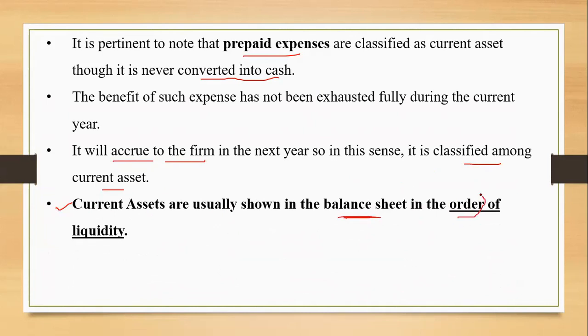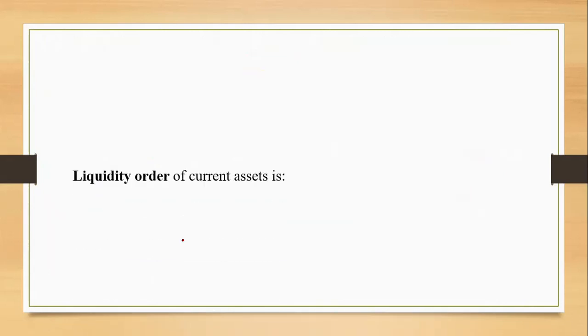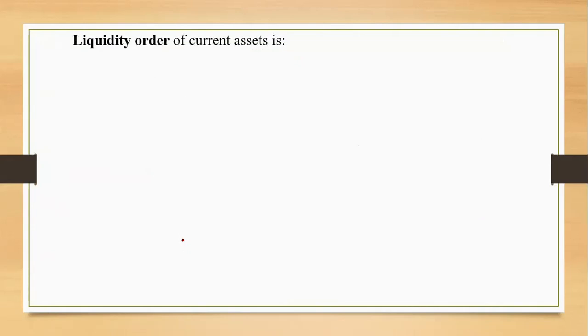But the order that is followed for current assets is generally the order of liquidity. The assets which are already in liquid form, or which can be converted easily into liquid form, are shown in that particular order. Let us see the assets in the liquidity order. First is always going to be cash and bank. Cash in hand and cash in bank are always in liquid form, so as per the liquidity order, these are the two assets which should appear on top.